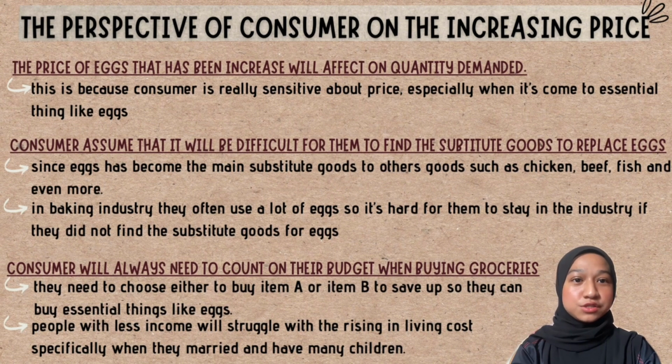Next, consumers assume that when the price of eggs increases, it is difficult for them to find a substitute good for eggs. As we know, eggs have already become the main substitute for other raw materials like chicken, beef, fish, and more. For underprivileged people like B40, eggs are already the dish that they can eat every day. For them, eggs are like gold because getting raw materials like chicken or fish is really hard. They must put in a lot of effort and energy at work to get it.